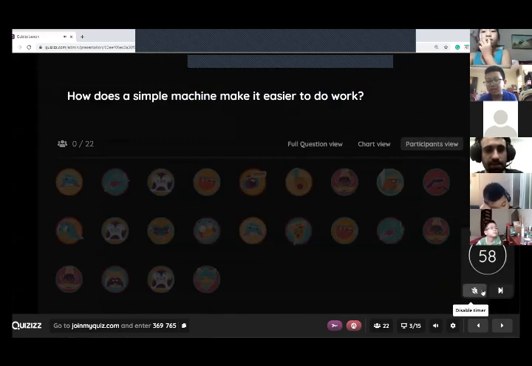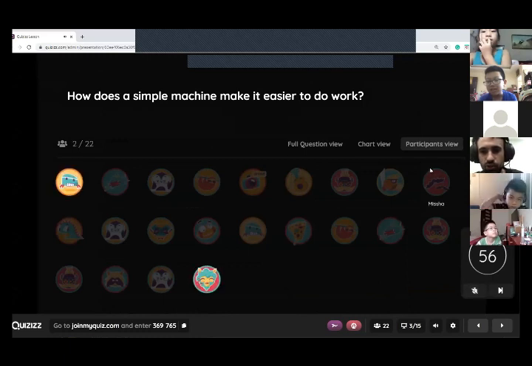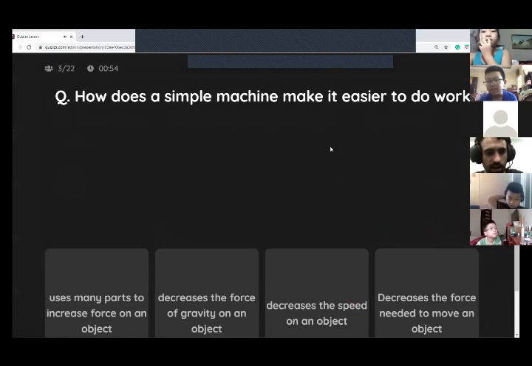Okay, how does a simple machine make it easier to do work? Uses many parts to increase a force on an object. Decreases the force of gravity. Decreases the speed of an object. Decreases the force needed to move an object.